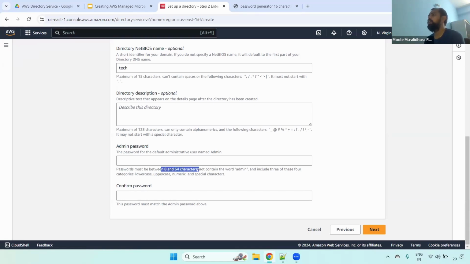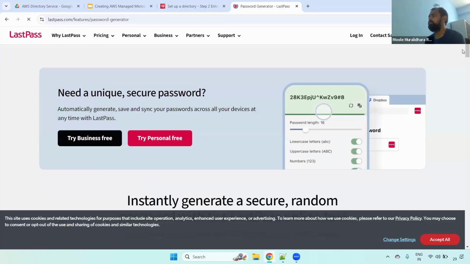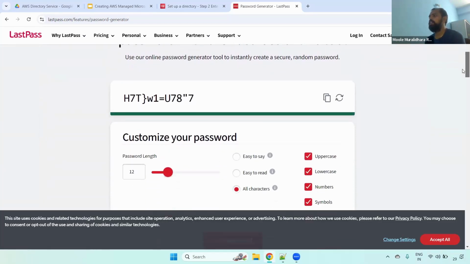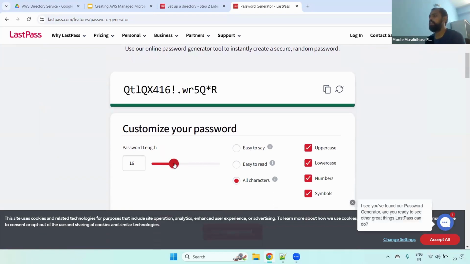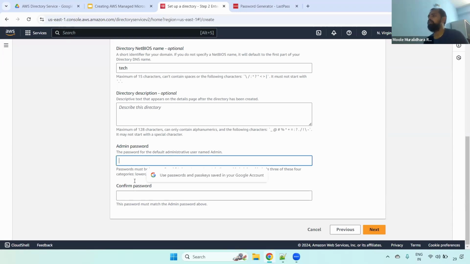So what you will do is go to Google and search for a password generator, 16 characters, 20 characters, anything is fine. Here you have LastPass; just click this one. Now you can come down and select the password length. For example, I selected 16, and then you can copy this and update it here. You have to store this password securely. In case you forget it, it won't be an issue, it is easy to reset as well, but you should store it. Understand that? This is the admin password we kept.